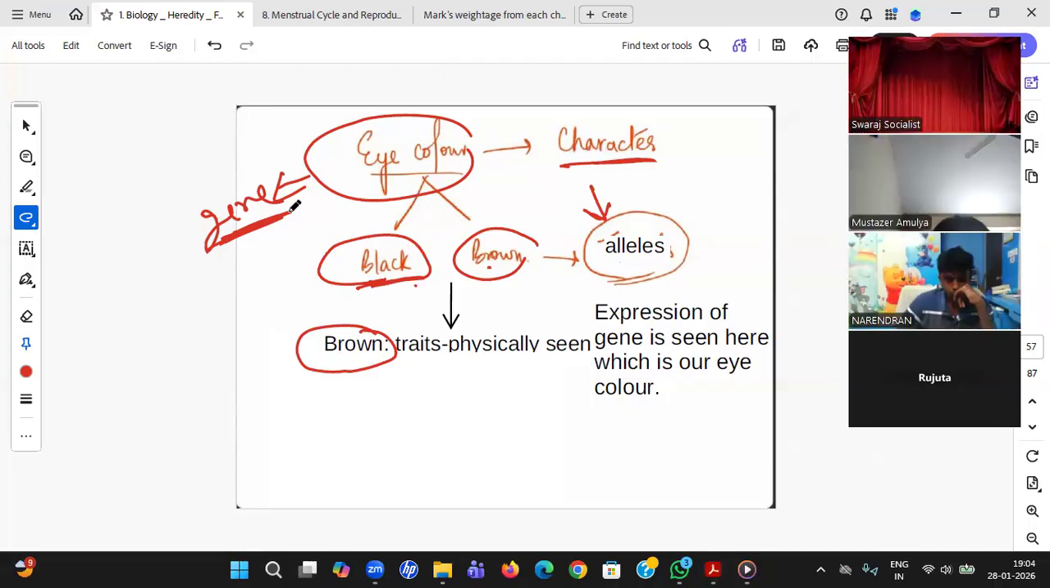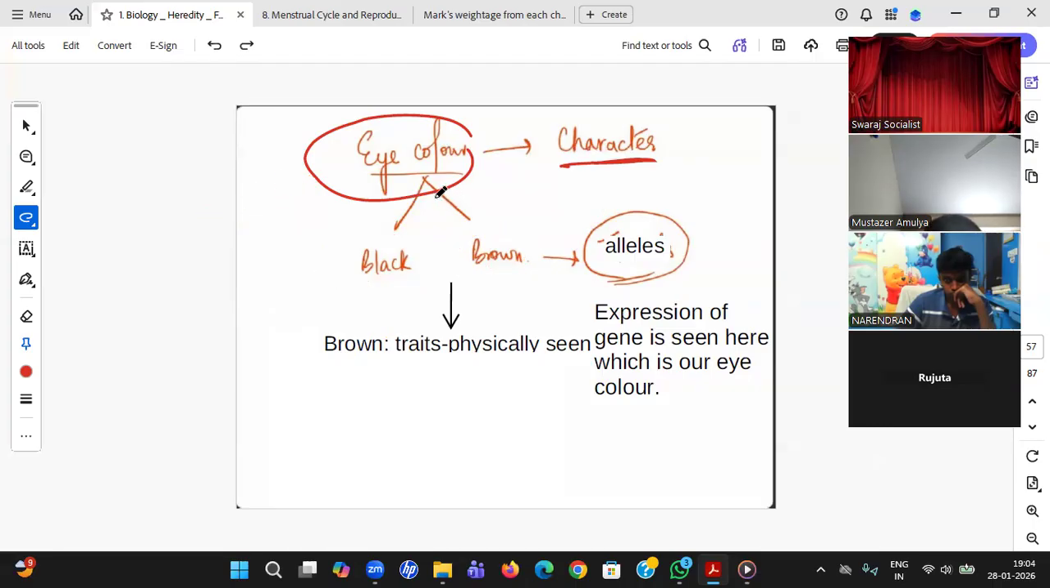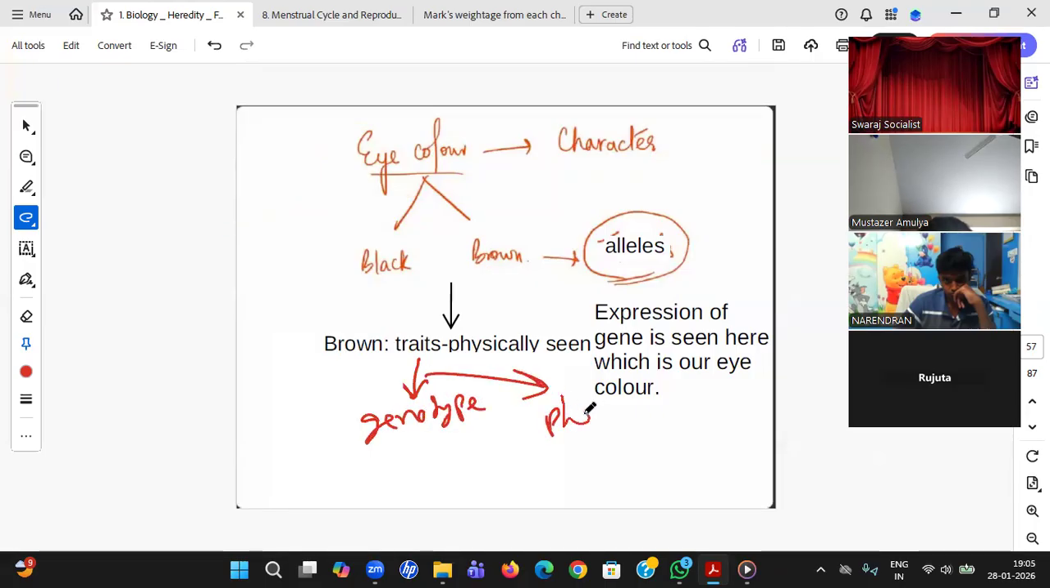Yes, Megha? Sir, but you can't just generally categorize traits as something you can physically see, right? Because there are characteristic traits that talk about character that you can't really see physically. So we have two things, phenotype and genotype. You are speaking about genotype. I am speaking of phenotype. Okay, sir.